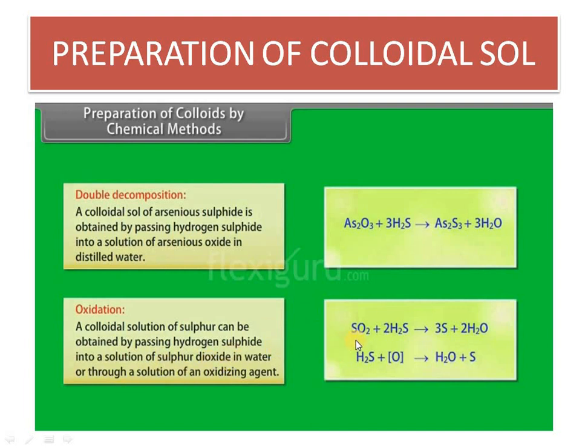through an oxidizing agent. Now if you want to see what the oxidizing agent is in the first reaction, you can very well say that because H2S is converted to sulfur, this is the point. And who has done this reduction? H2S is converted to sulfur.